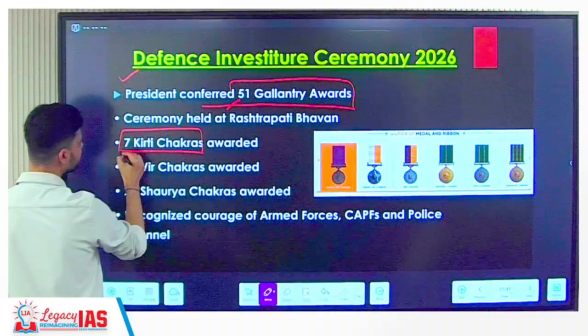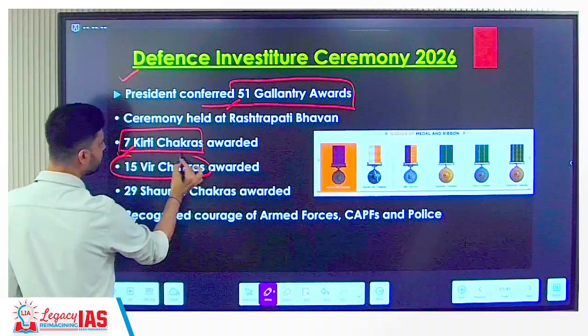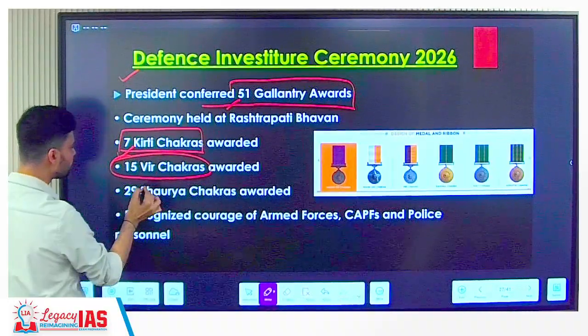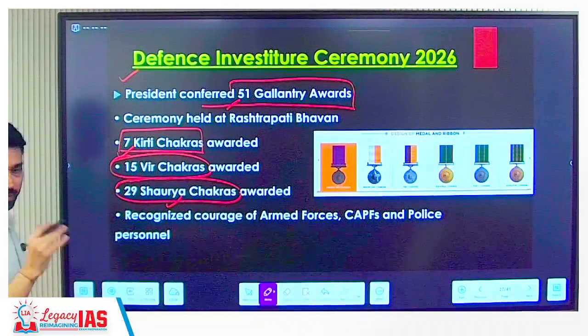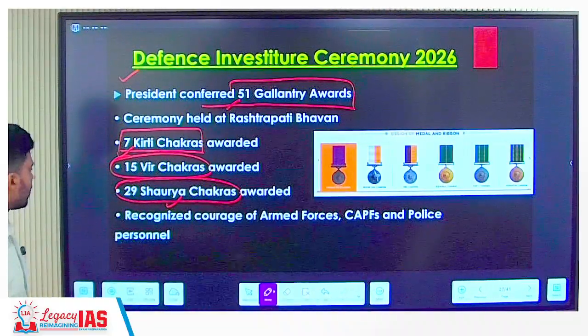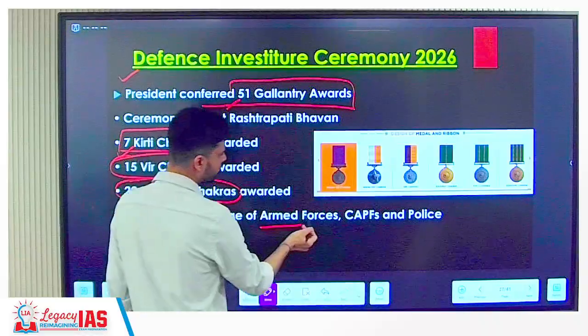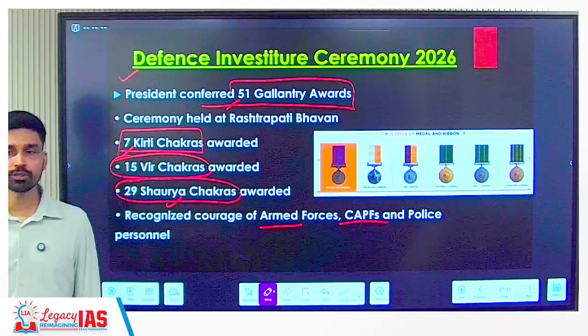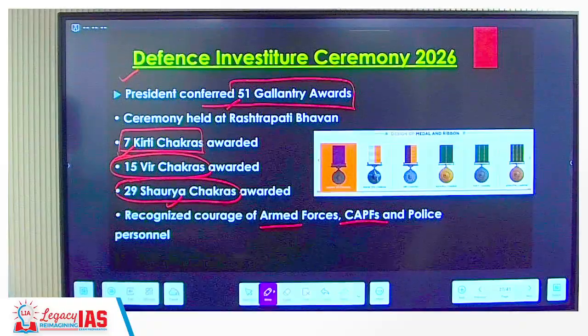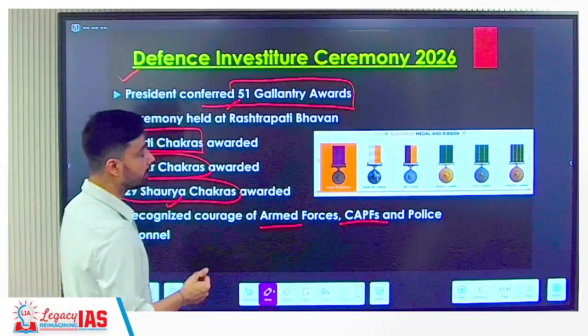We'll discuss that. First of all, Kirti Chakra. 15 awards were given as Veer Chakra. 29 awards were given as Shaurya Chakra. So 3 different types of awards were given to recognize the courage of armed forces and Central Armed Police Forces, like for example CRPF, CISF, Border Security Force, Indo-Tibetan Border Police, Sashastra Seema Bal, or National Security Guard.